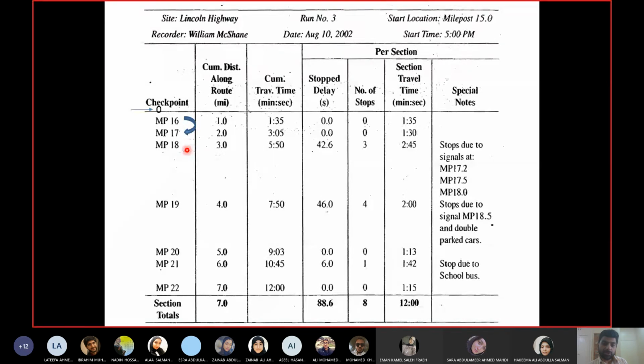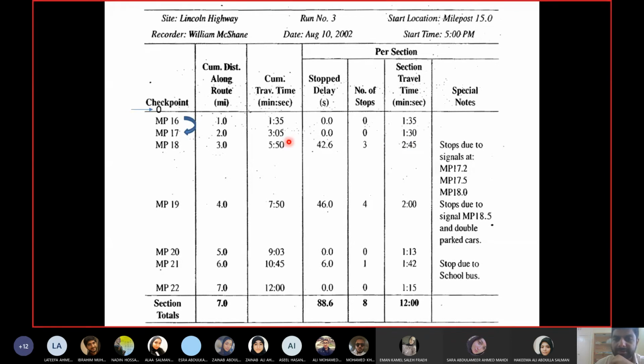Whenever you cross a key location, you set the stopwatch for the stop delay to 0 again. So when you crossed MP17, your stopwatch for measuring stop delay was set to 0. Then from 17 to 18 you observe 42.6 seconds of delay. When you cross 19 you set it to 0 again, and so on. From 18 to 19 there was a stop delay of 46 seconds, and this gives you the number of times the car was stopped. From 17 to 18 the car was stopped 3 times, from 18 to 19 it was stopped 4 times, and so on. And the travel time is again taken from here.